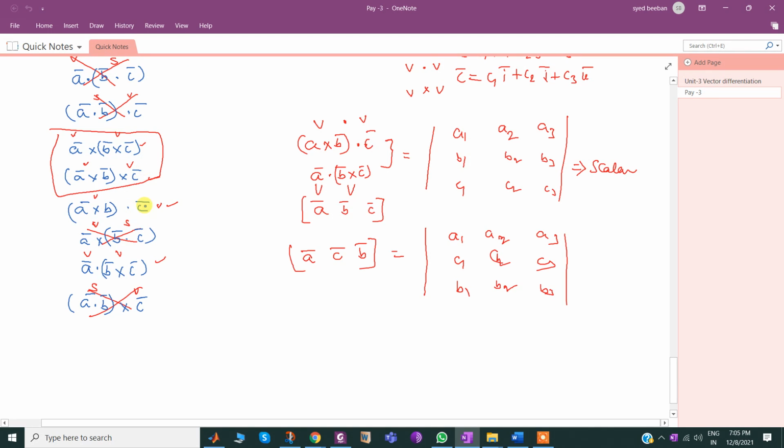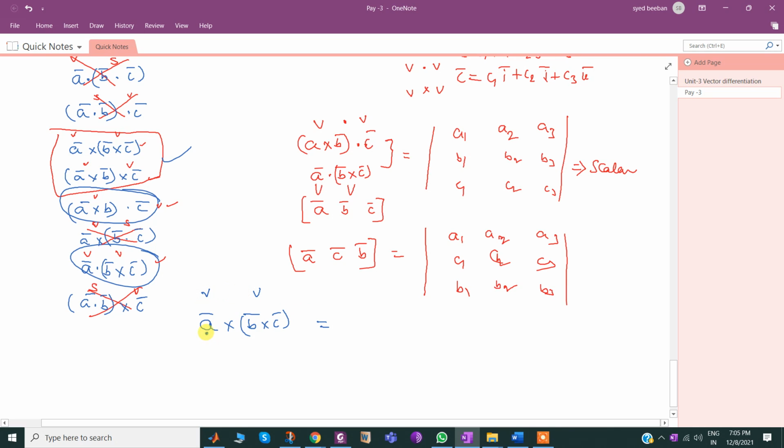So what happened to this? We discussed this and this. What happened to this? Yes, we can write that one also. Here we need to be a little careful. A bar cross B bar cross C bar is equal to... Remember that this is a vector, this is a vector, and the cross product output is always a vector.